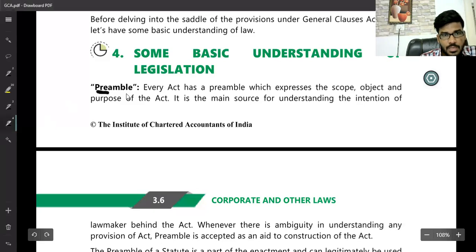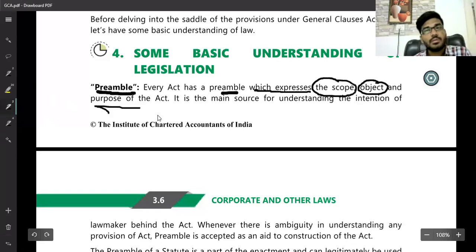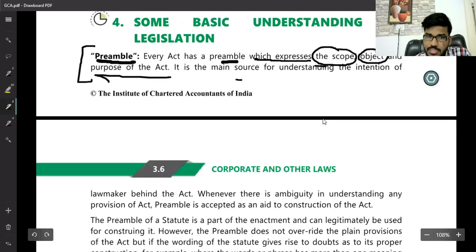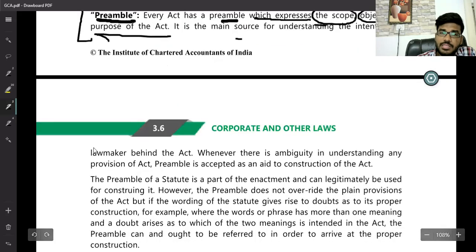Preamble. Every act has a preamble which expresses the scope, object and purpose of the act. Preamble means the purpose for which the act was introduced, what its scope is, and what its object is, all of which can be mentioned in the preamble. This is the main source for understanding the intention of the lawmaker.